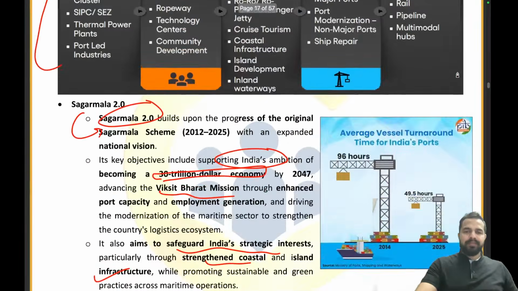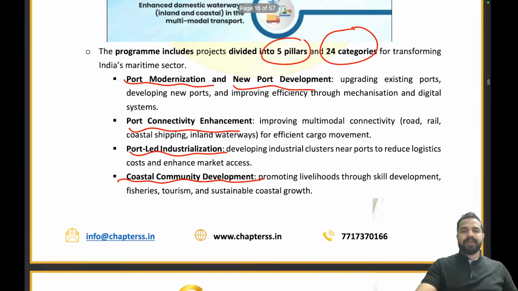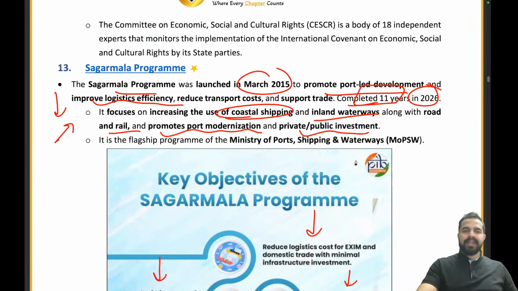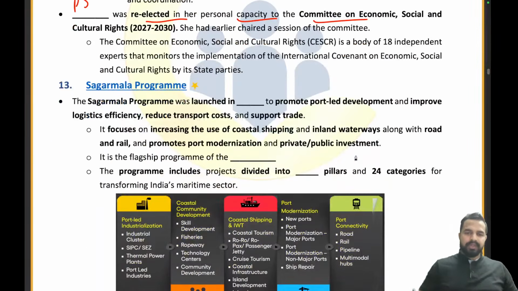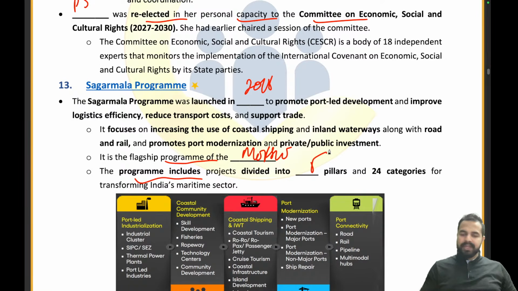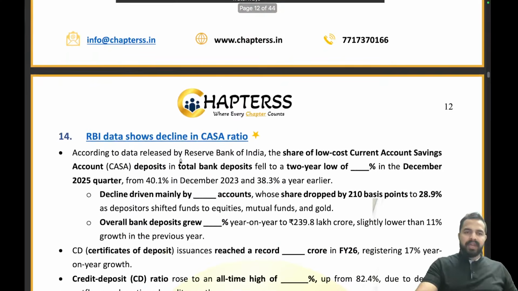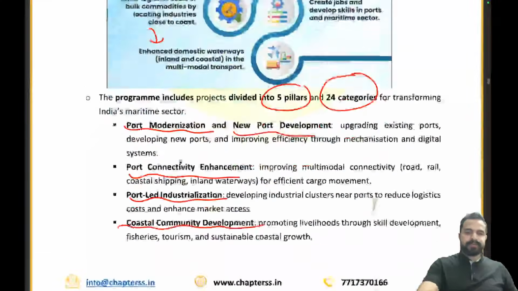Now let's move ahead. Before that, let's try to answer the questions of this particular news article, that is the Sagar Mala program. So the Sagar Mala program was launched in which year? 2015, right? Now it is a flagship program of which ministry? Ministry of Ports, Shipping, Waterways. The program includes projects divided into how many pillars? 5 pillars. The 5 pillars have already been mentioned. Okay. Moving ahead now, my dear friends, let's move on to the next article.